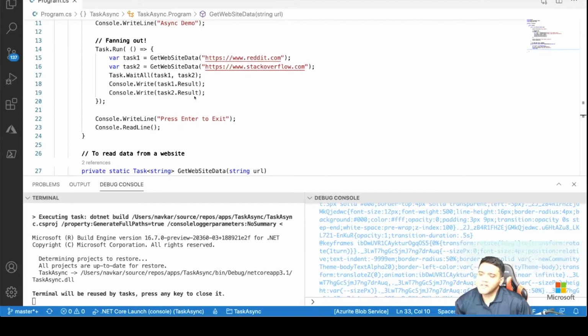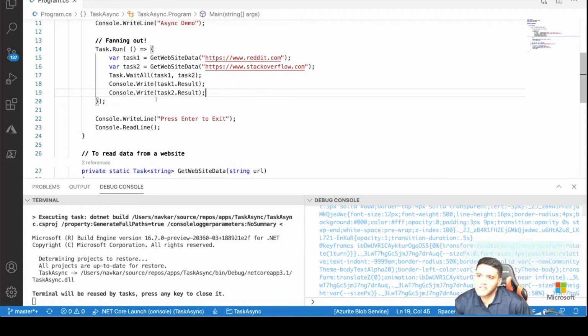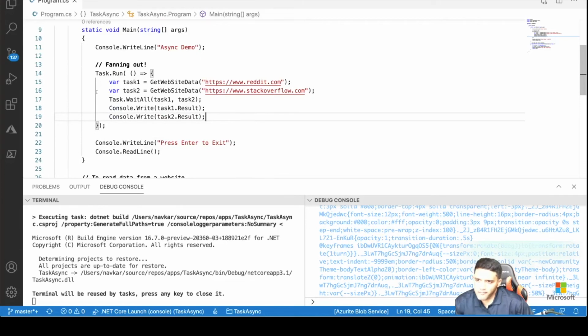From the code earlier, I just added these two lines here: Console.Write task1.Result, Console.Write task2.Result. This is just to display the results of these two executions. So when I run this code here, the order of execution will differ because of the way this is being invoked, and since it's asynchronous, there is some kind of non-deterministic execution. Let's see what happens. So I'm going to do a run here,